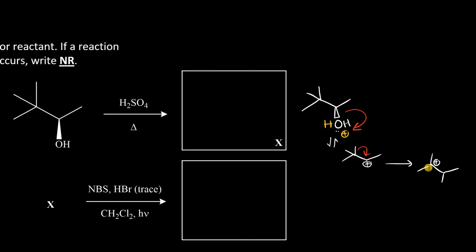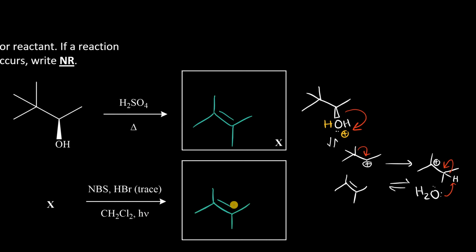And in the final step, the leaving group water can come in and deprotonate an adjacent hydrogen. The electrons travel back into the compound, and the net result is the dehydrated compound, the Zaitsev alkene. Now we know that allylic bromination does not disturb the pi bond, and instead adds a bromine directly adjacent to the sp2 carbon. So if we use this alkene and place it with NBS in dichloromethane and light irradiation, the pi bond is not disturbed and we form bromine directly adjacent to the pi system.